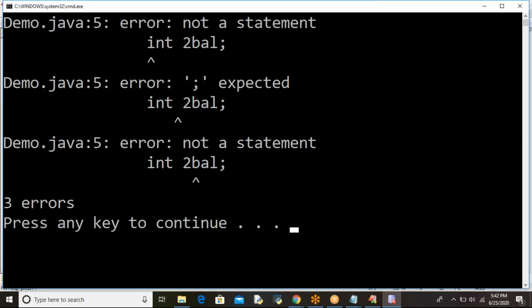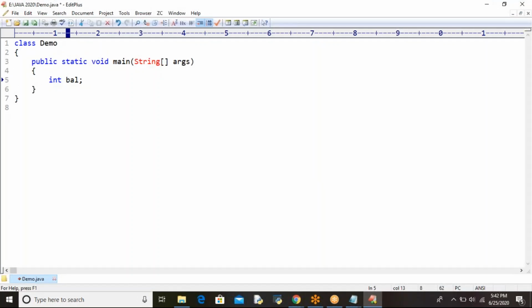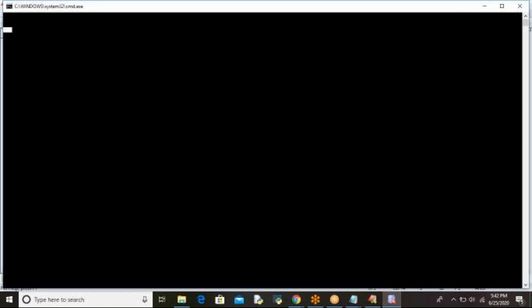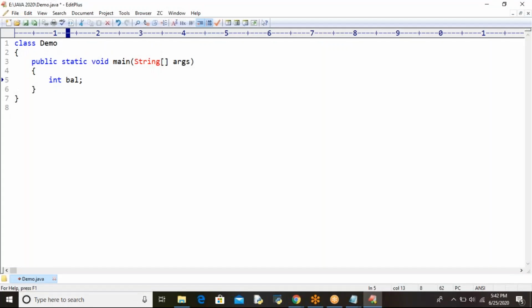The first character should not start with a digit. It should start with either an alphabet or an underscore or a dollar symbol. But it should not start with a digit. Got it? So in place of this, if I give an underscore, it's perfectly compiled. See? And even if I give a dollar symbol also, it's perfectly compiled.